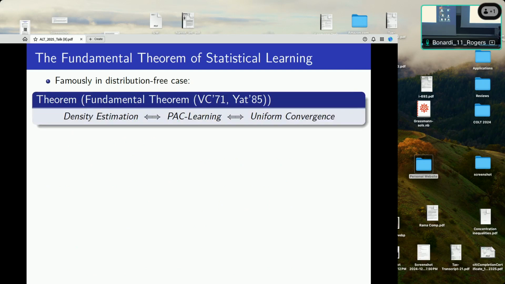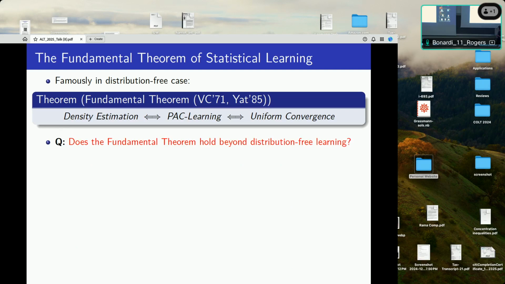Well, this brings us to a seminal and very beautiful characterization of learning in the distribution-free setting, a non-combinatorial characterization of learning, often called the fundamental theorem of statistical learning, at least the right side, which says that a class is PAC-learnable if and only if it satisfies the uniform convergence property. ERM works if and only if it has a density estimator. So here's the non-combinatorial characterization of learning. And we might hope that this escapes the known lower bounds of Leshner and Ben David against combinatorial characterizations.